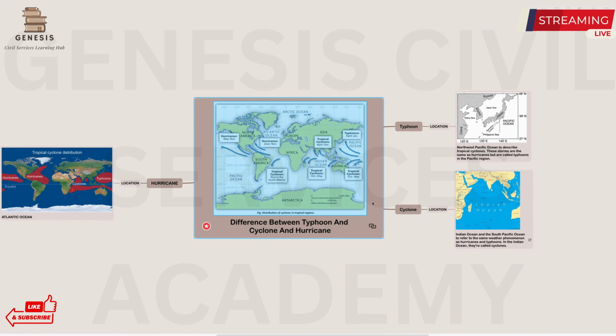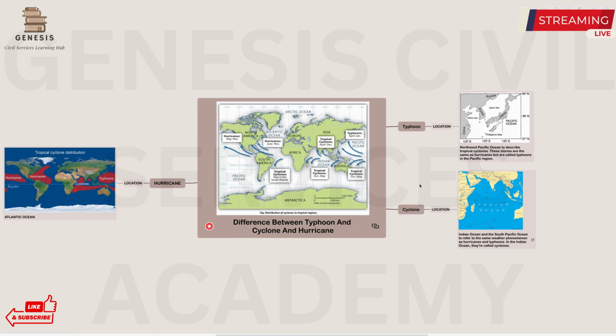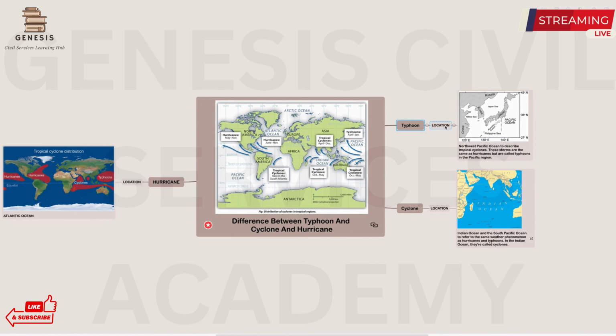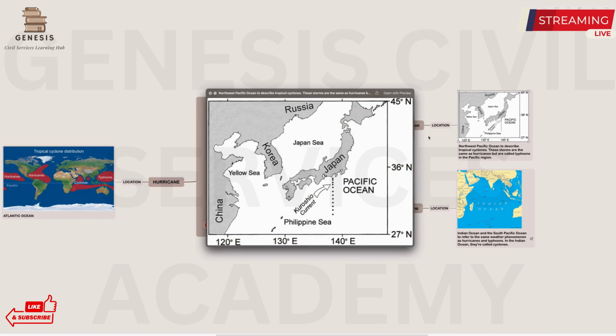So there is no such basic difference between these. The only difference is the location. This is a common geographical phenomenon, and it is called by different names in the different oceanic regions. For example, this cyclonic phenomenon is called a typhoon in the location of the Northwest Pacific Ocean. So what is the Northwest Pacific Ocean region? It is the Japan Sea, Yellow Sea, Philippine Sea, and this Pacific Ocean. All right.